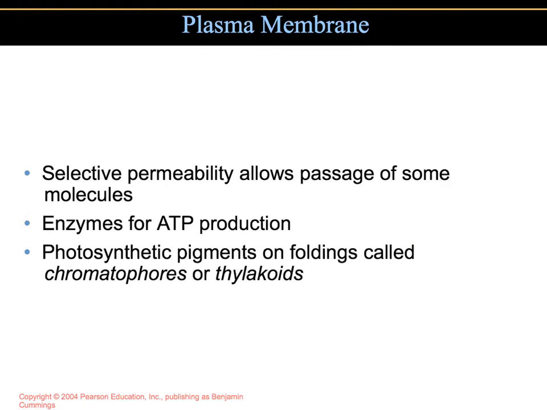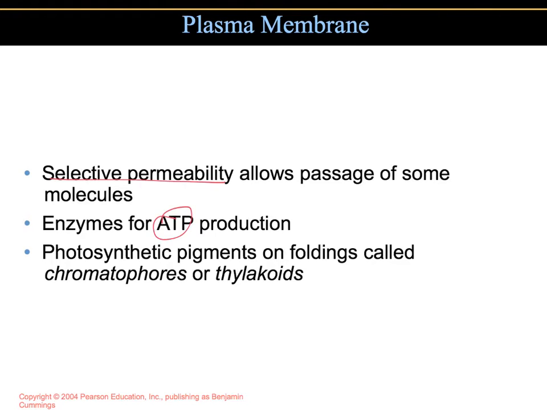Probably the most important function for the plasma membrane is the fact that it is a selective barrier. It selects which materials enter and which materials exit, and it's able to do that because of its makeup. Remember, the outside of the membrane is hydrophilic, the inside is hydrophobic. Large molecules also cannot pass through. So substances that dissolve easily in lipids, like oxygen and carbon dioxide, can pass through the membrane. The membrane also contains enzymes capable of catalyzing the reactions that break down nutrients to make ATP.